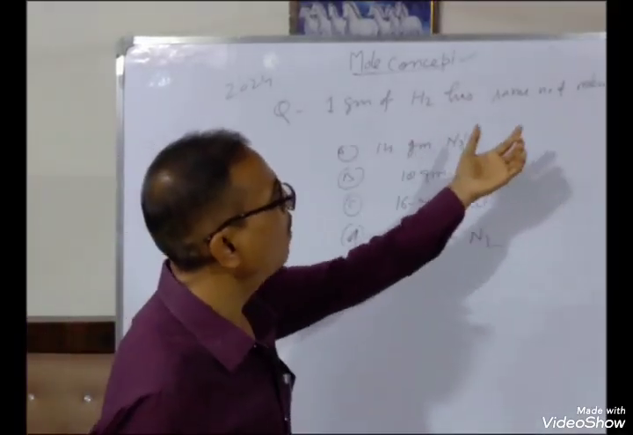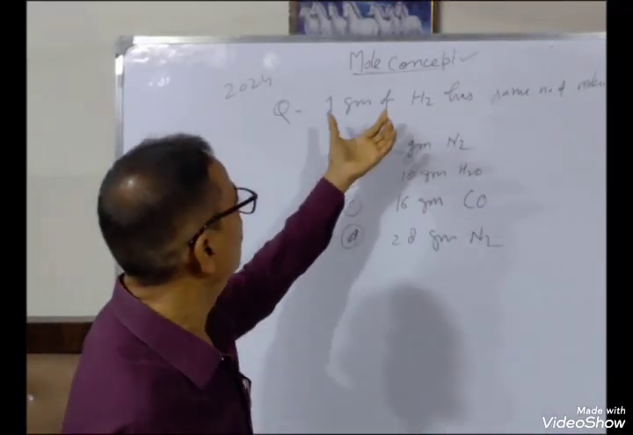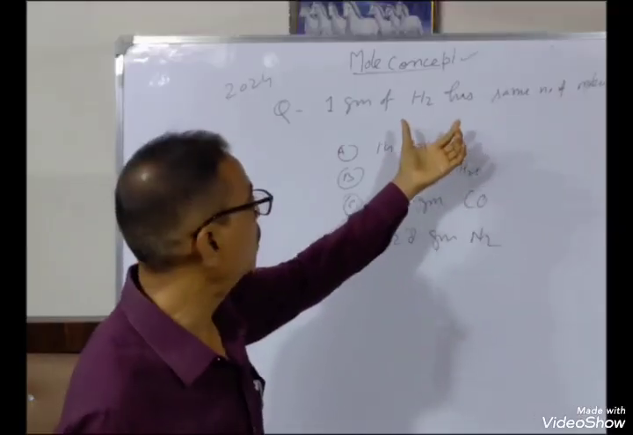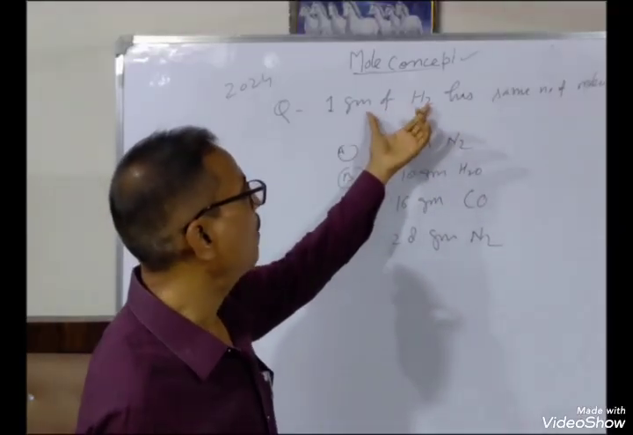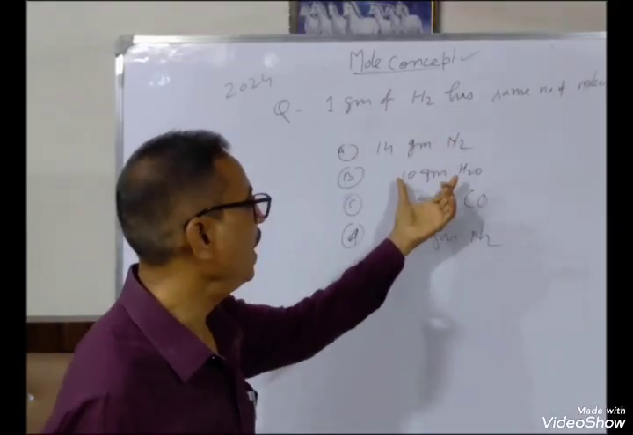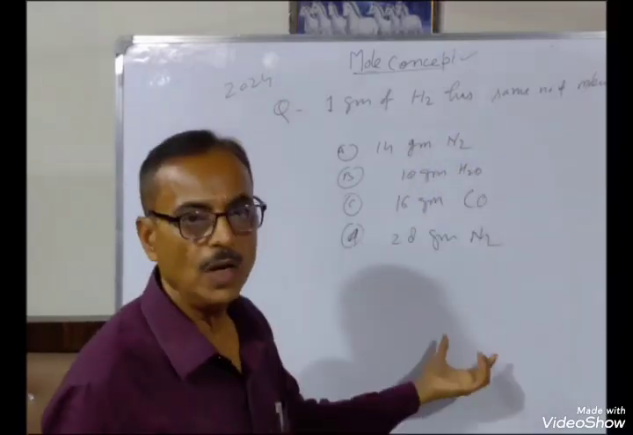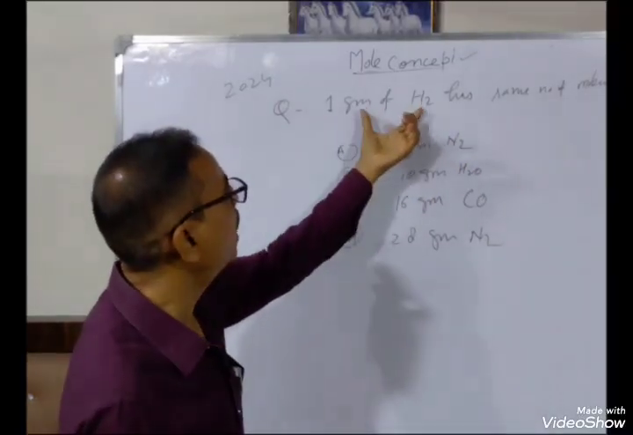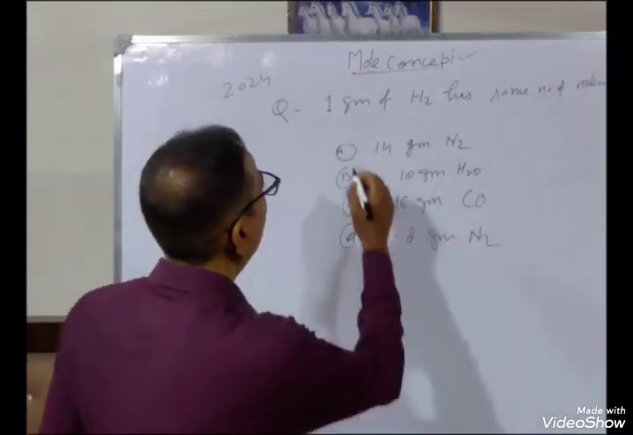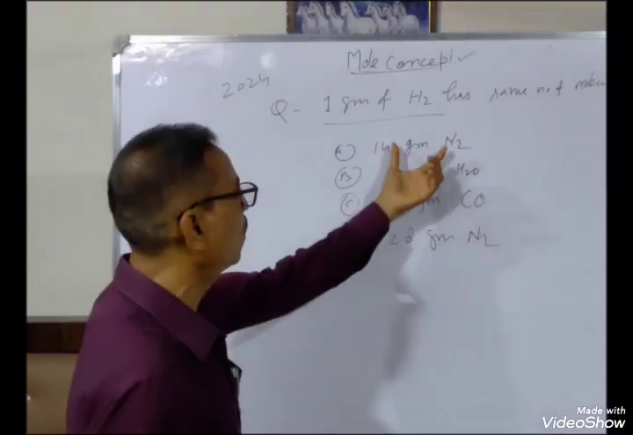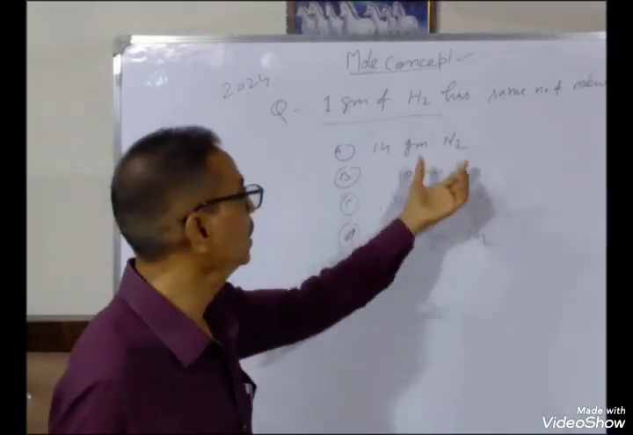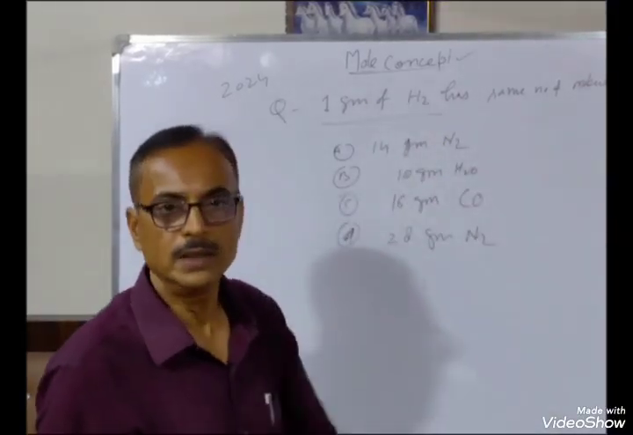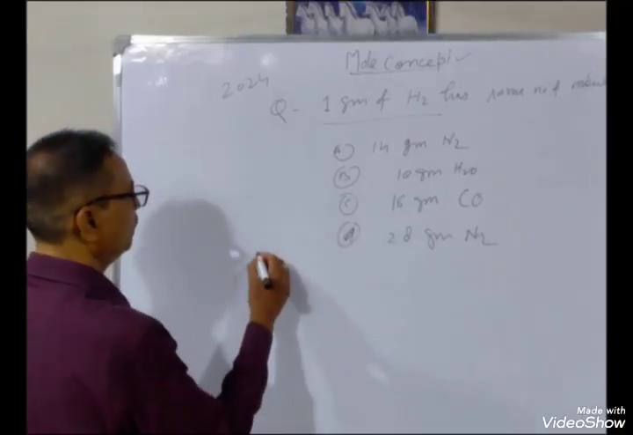Question is the number of molecules the same as in 1 gram of H2. You have to find out which has the same value. So first we calculate the number of molecules in 1 gram of H2. Then we calculate these, and whichever is the same value will be the answer. So let us see.